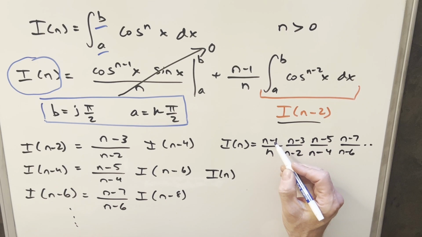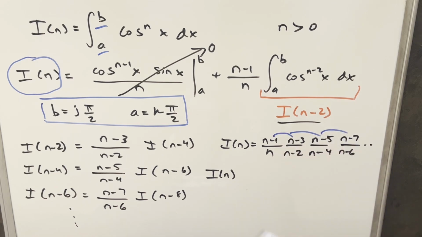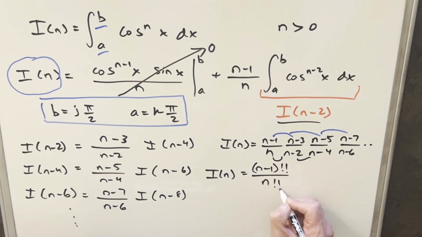Well, what's actually happening here with each term decreasing by 2, that's actually the definition of the double factorial. So I can express this whole long thing as n minus 1 double factorial, and the same thing here in the denominator. I can write this just as n double factorial.